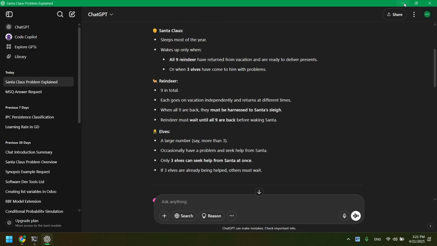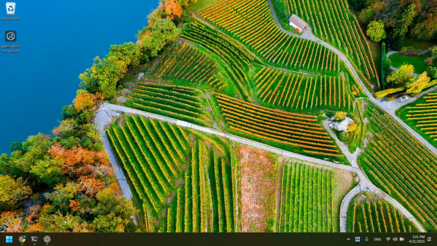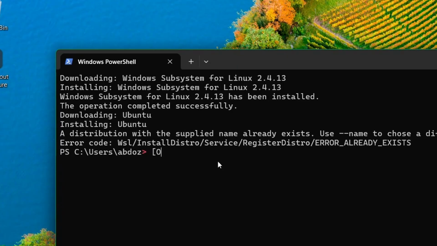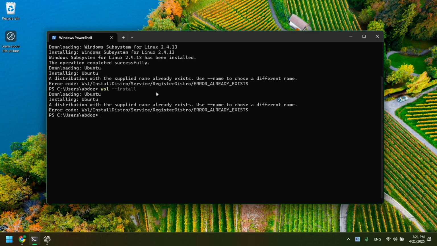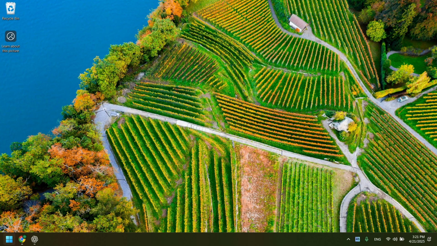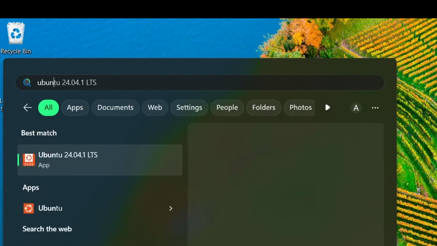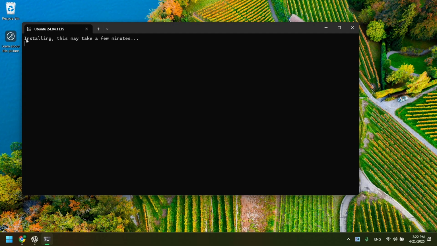Now that we do know our assignment, let's head back to WSL and see that an issue occurred. Already have an account. Oh no, I'm gonna have to re-download it. Don't tell me this is gonna repeat everything I've been doing so far. Oh no. Okay, so what if I close this and search for Linux itself? Ubuntu, yes. Wait, stuff is happening.